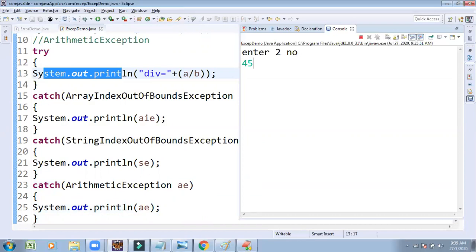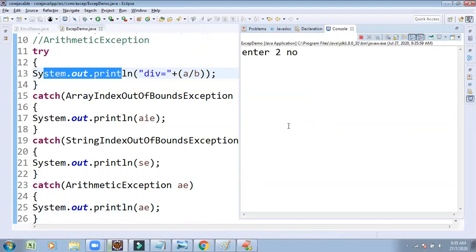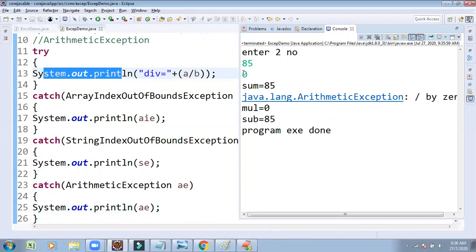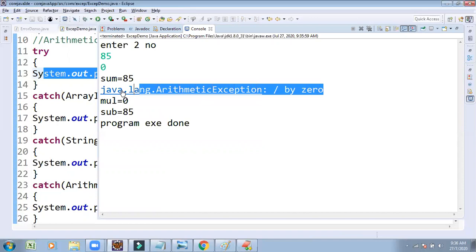See, without an exception, everything is fine. I want to concentrate on the exception case. With b value 0, there is a possibility of exception. Previously, when we got the exception, there was no more continuation. But now, when we get the exception, that line shows the exception and the remaining part of the code executes as usual.